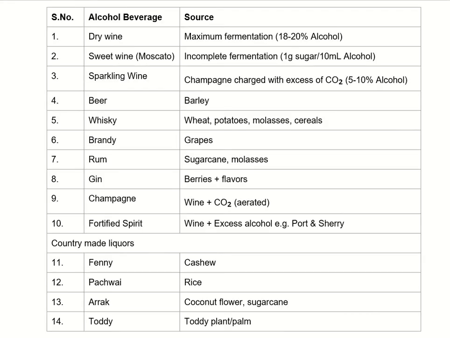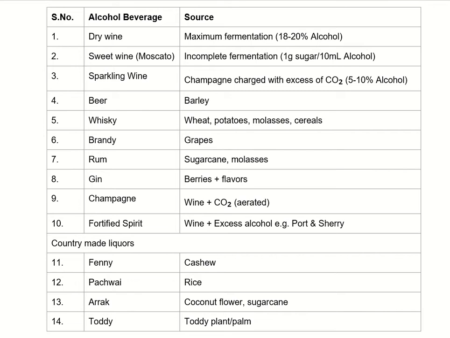Now the variety of alcoholic beverages. Dry wine is made by maximum fermentation, which contains 18 to 20% alcohol. Sweet wine, Moscato, is made by incomplete fermentation and it contains 1 gram sugar per 100 ml. Sparkling wine, champagne, has an excess amount of carbon dioxide, and it contains 5 to 10% alcohol.